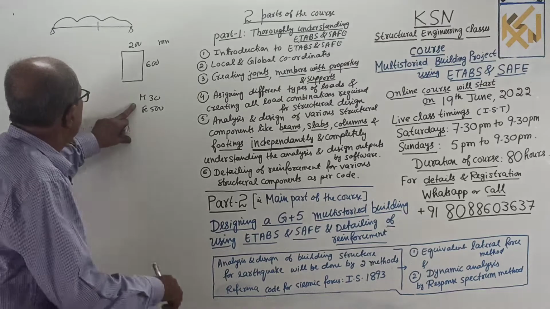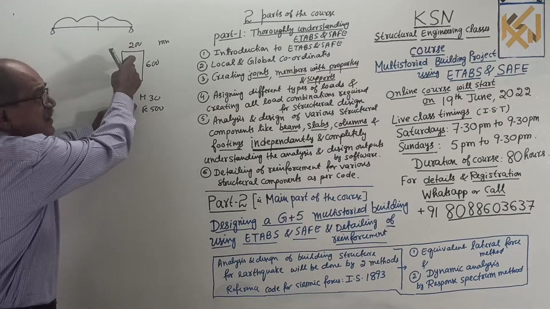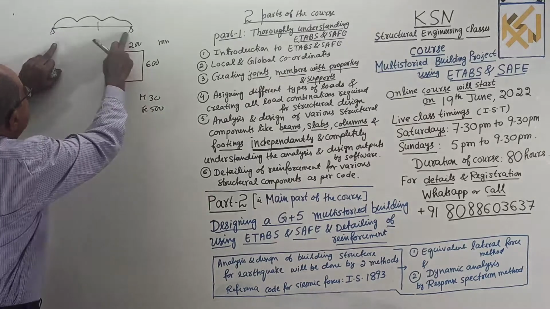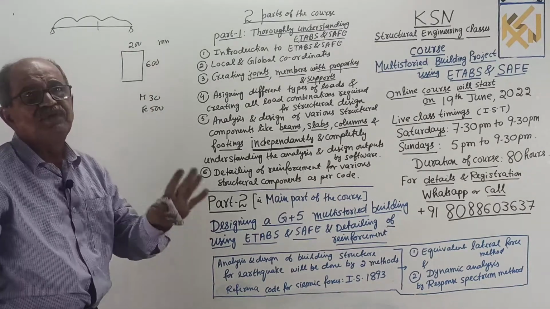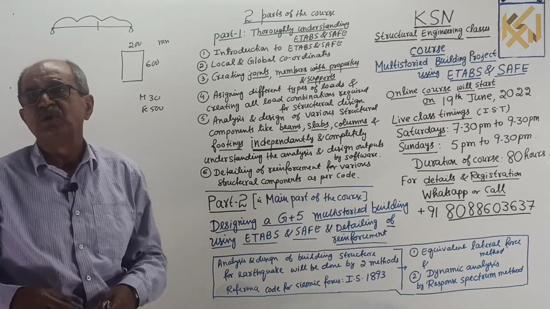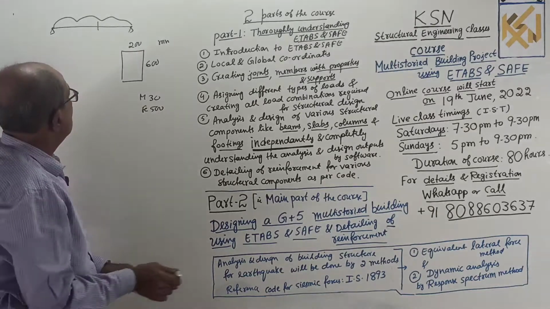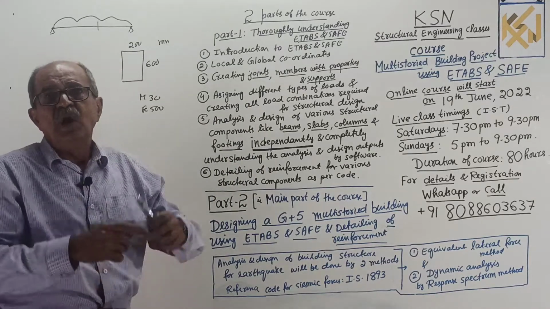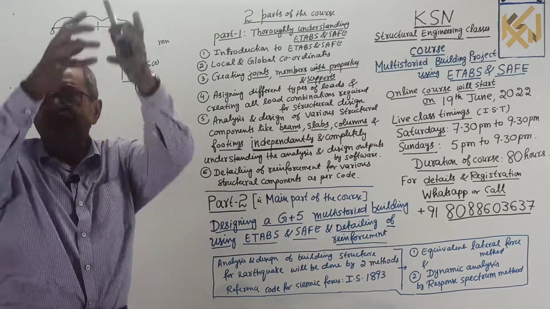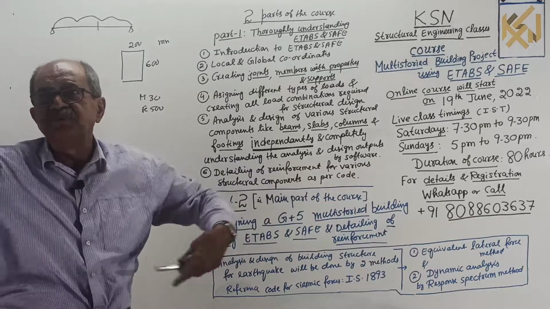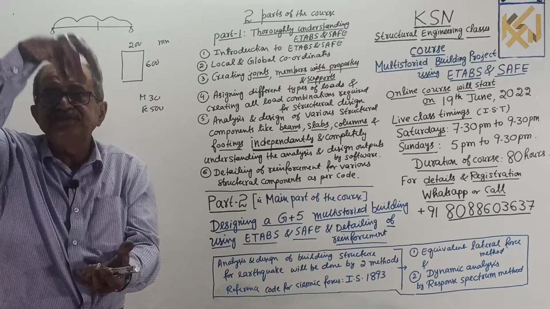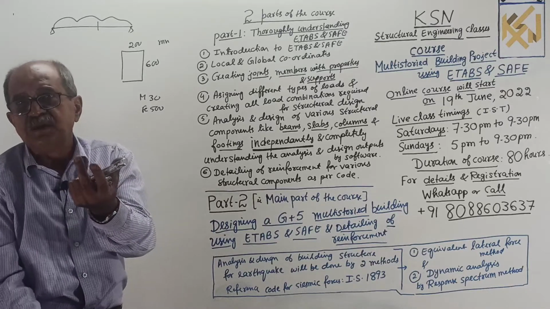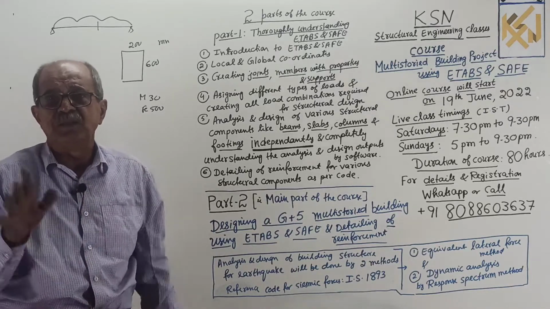Like that, material properties. Once you create this beam with the properties, you have to assign the supports there. How to assign a simple support, or a fixed support, or a hinged support, all that will come. Like that, not only how to create beams, but how to create the slab, how to create a column, how to create a footing slab, and in the footing slab how to place the column. If a pedestal is there, how to place the pedestal, and how to assign the subgrade reaction from the soil. All properties will be there.